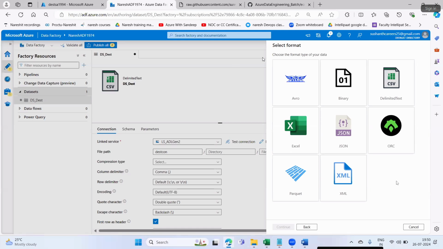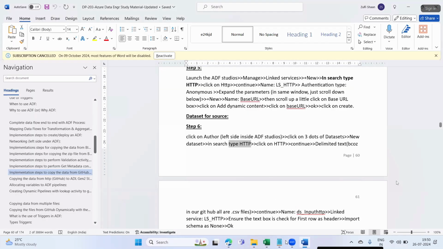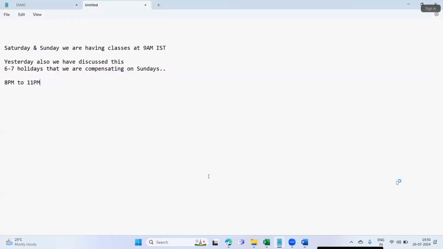Okay, fine. I'll go a little slow, because we are doing only one lab daily, and the labs are very, very big.